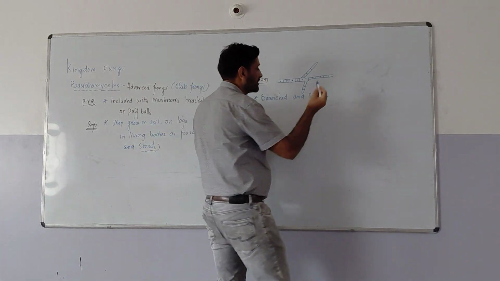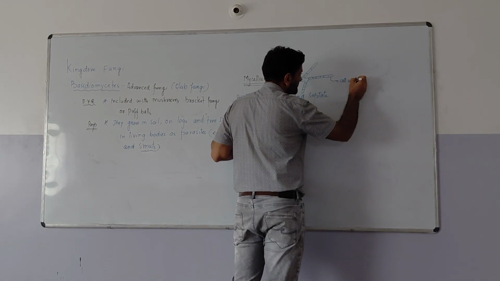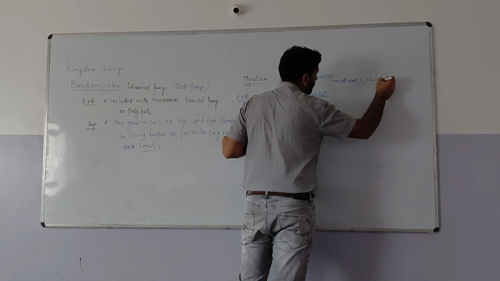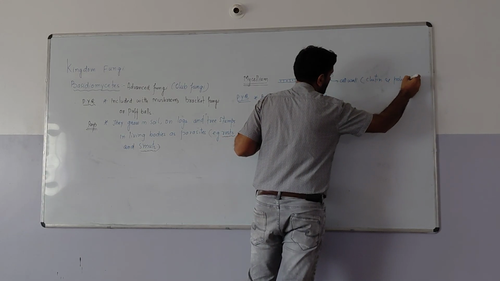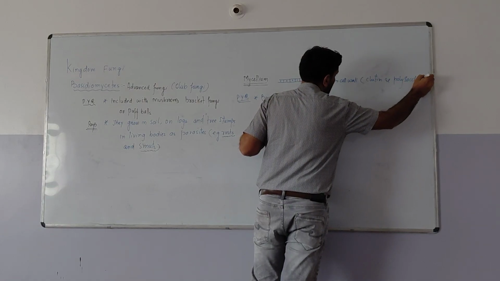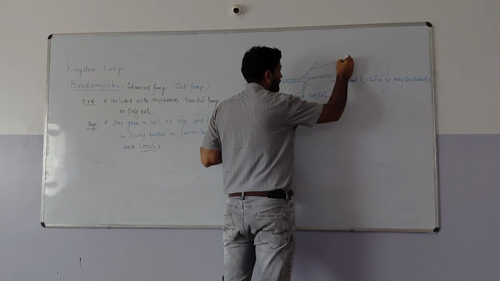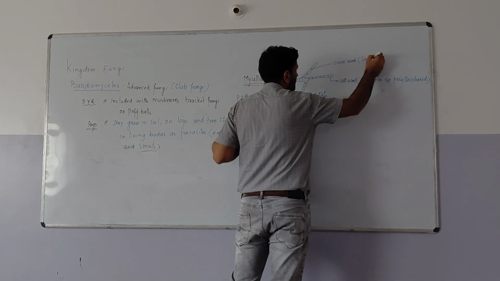This is their cell wall, and this cell wall is composed of chitin and polysaccharides. This is the cross wall, and this cross wall is known as septa.